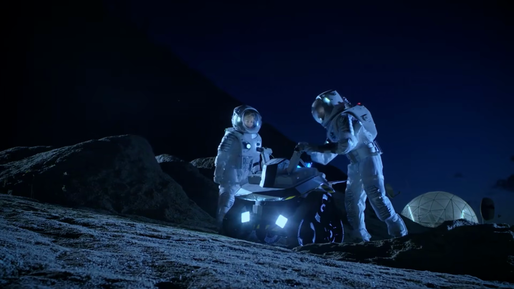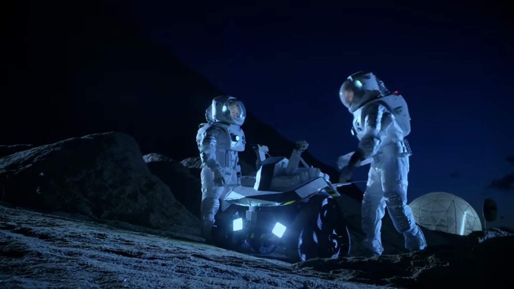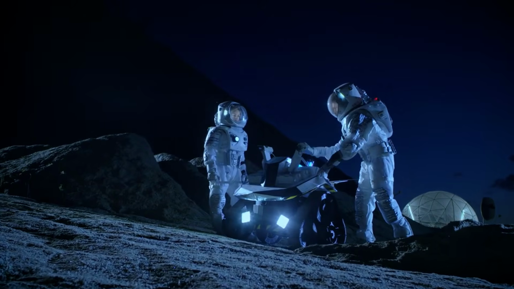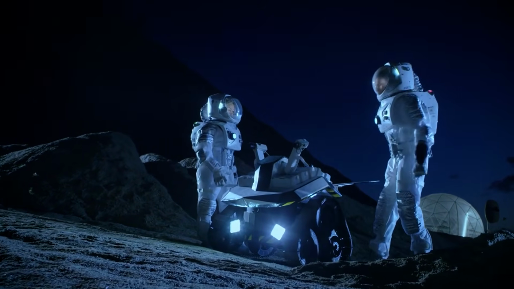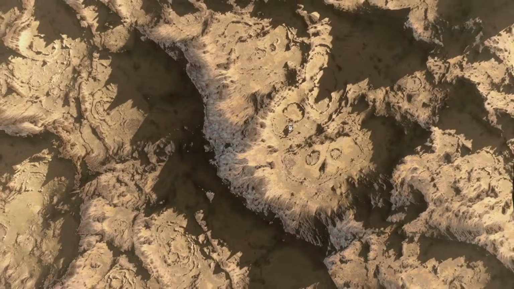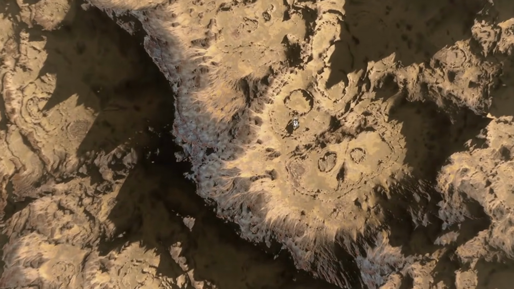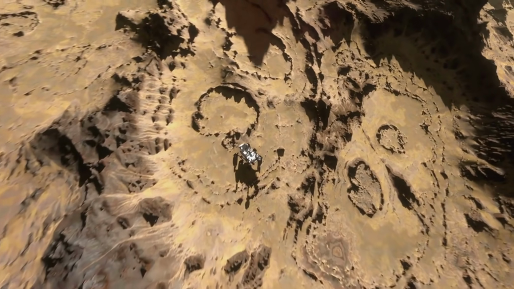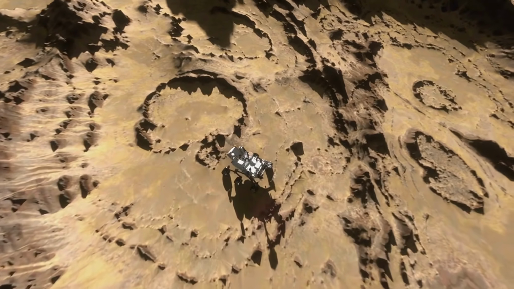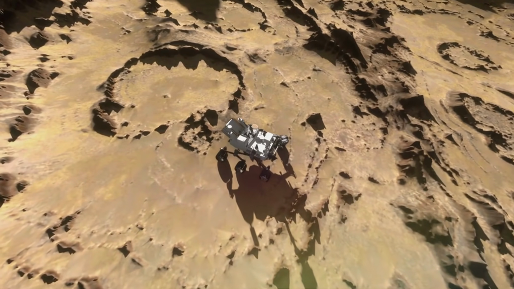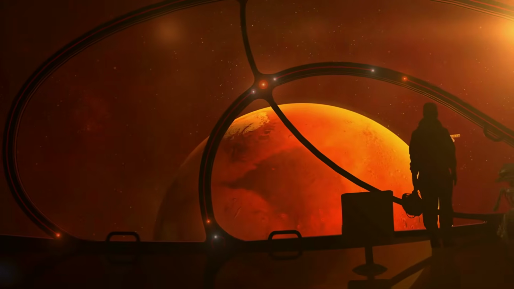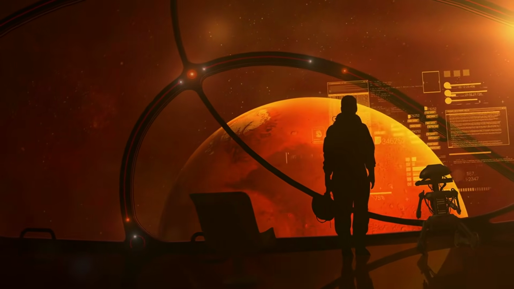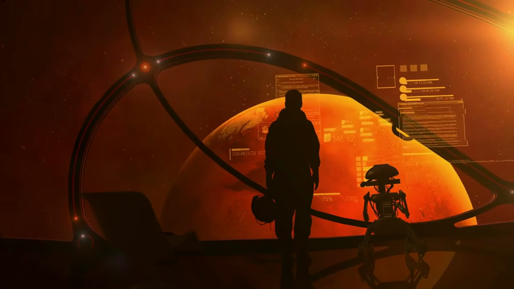Mars is also considered the most realistic target for future human exploration and potential colonization due to its solid surface, accessible resources like water ice, and relatively moderate conditions compared to other planets. Studying Mars not only helps us understand its own history, but also provides valuable knowledge about Earth, especially about the importance of atmosphere, magnetic fields, and internal planetary dynamics in maintaining life-supporting conditions. Mars is therefore both a warning and an opportunity, showing how a planet can lose its habitability, but also offering a destination where humanity may one day extend its presence beyond Earth.